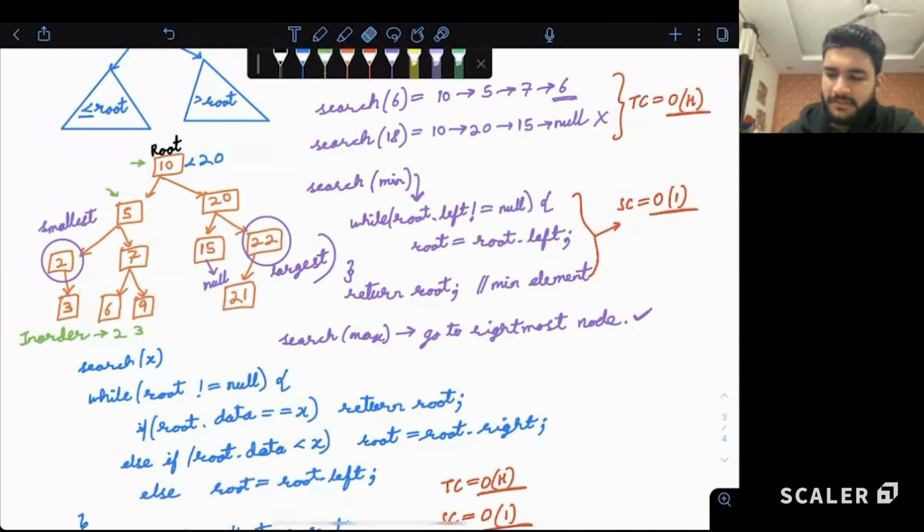Then left side is complete, so we'll print 5. Then we'll go to the right side of 5. 7, we'll go to the left side of 7, 6. Then 7, then 9. Left subtree is complete. We'll print 10.